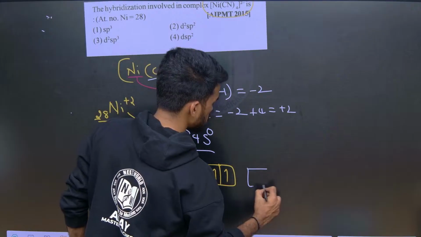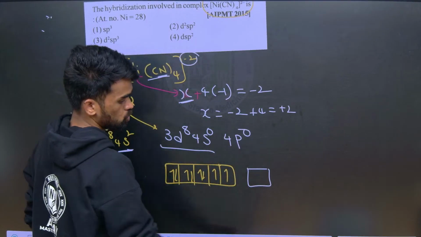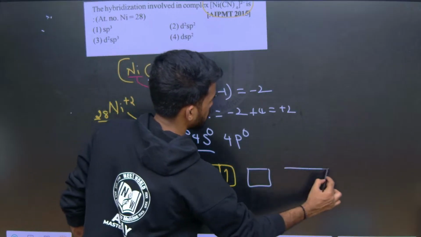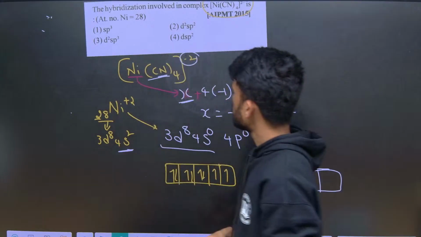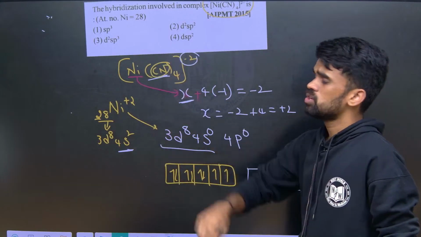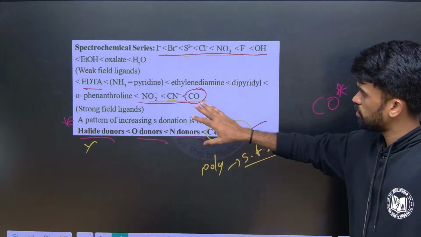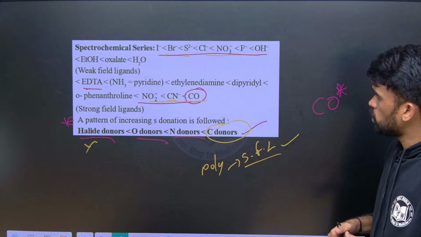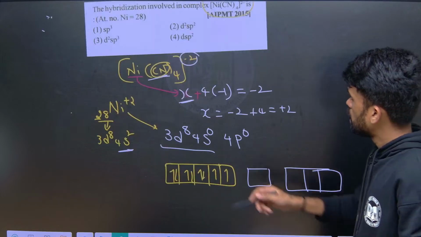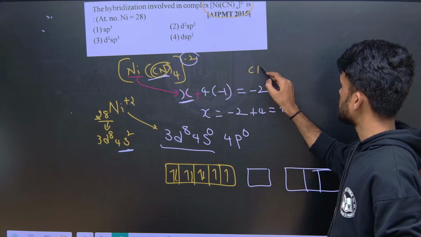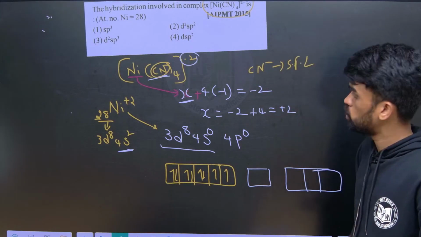So this is 4s. After 4s we have 4p0 orbital, right? So write that also. Okay, write the 4p also. Now look here. Here we have cyanide ligand, na? So we need to know what is the nature of that ligand. From this story, I told you cyanide ion is a strong field ligand, na? Therefore cyanide ion is a strong field ligand. You should get this clarity while doing the question itself.